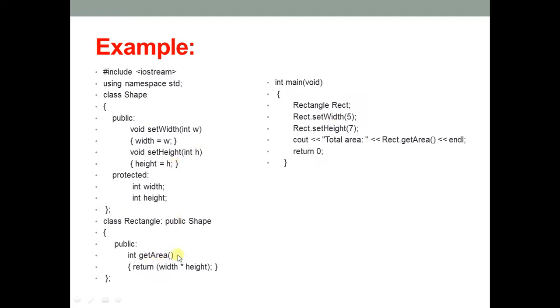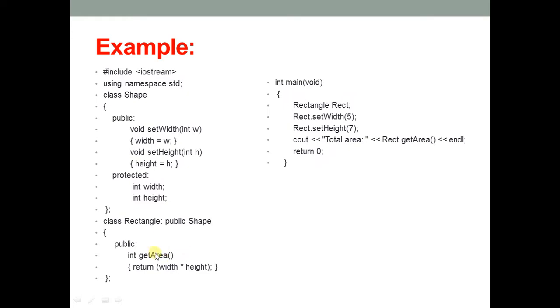And when we call this function, we will get the output, total area equal to 35, because of this. I hope this is clear to you all. This is how we declare the base class, and this is how we inherit the members from the base class to the derived class. And this rectangle is a derived class, this shape is a base class.